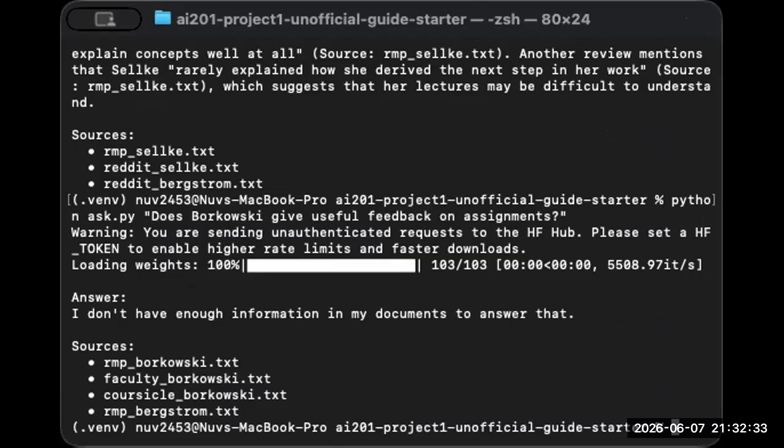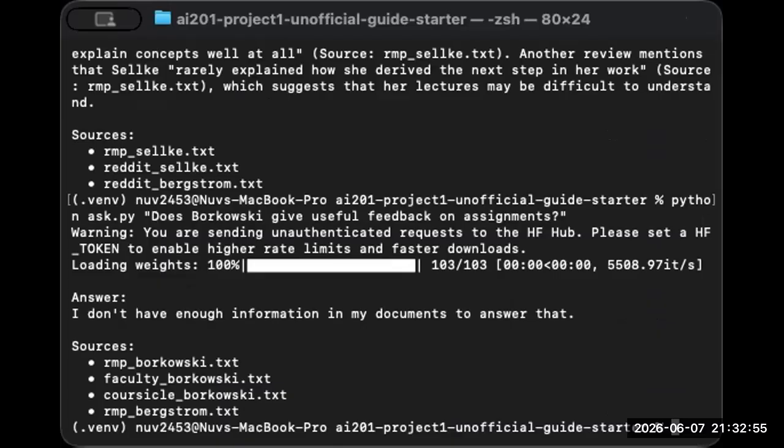And so we can see that my third query is the documented failure case. So this is the documented failure case that is required from the assignment. So the system returned, I don't have enough information in my documents to answer that. But the answer actually exists in the documents. RMP Borkowski text file contains the tags, gives good feedback, and clear grading criteria.